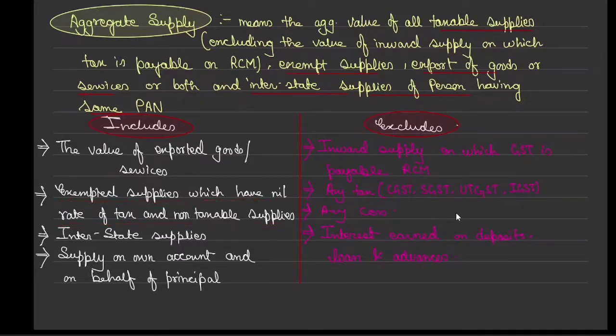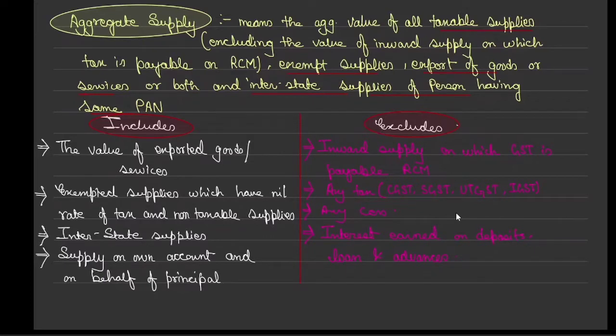All interstate supplies are added over here, and supply on own account or principal account, everything has to be taken. But what has not to be taken? Inward supply on which GST is payable on RCM. Any tax, CGST, SGST, UTGST, IGST, any kind of cess, if you have paid it and it is included in the turnover, you need to deduct the same.